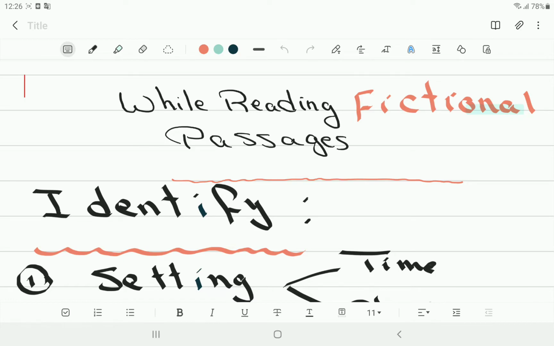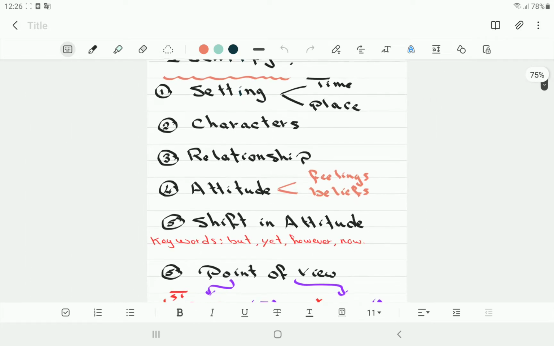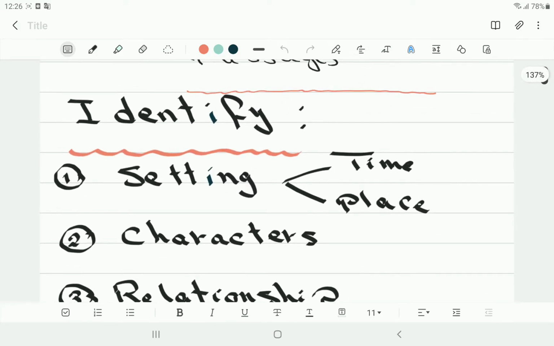Please don't read any fictional passage for nothing. While reading any fictional passage, you must have a task. Don't just read for nothing. So you have to identify 6 points while reading. Number 1, you have to identify the setting.